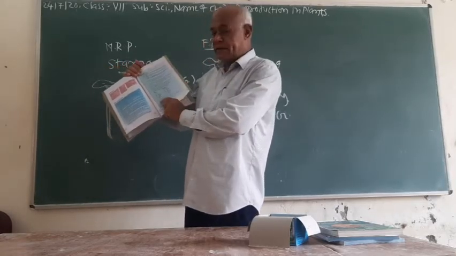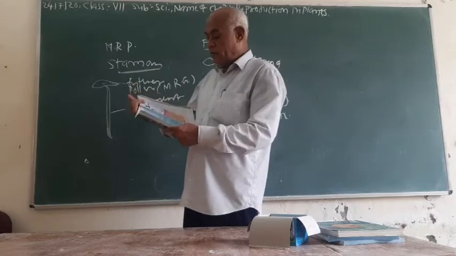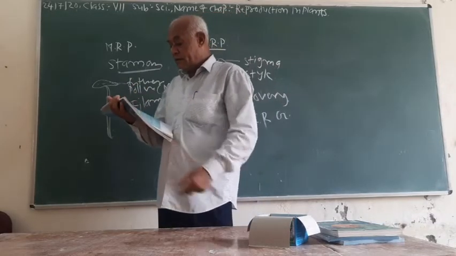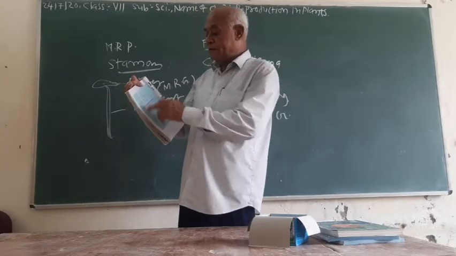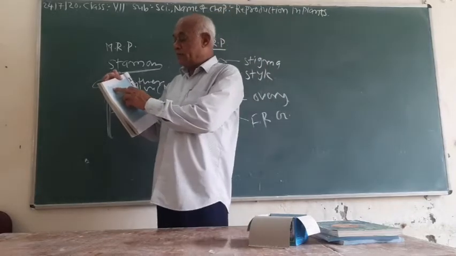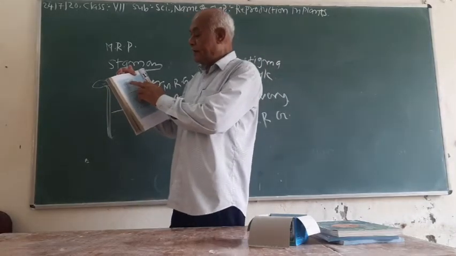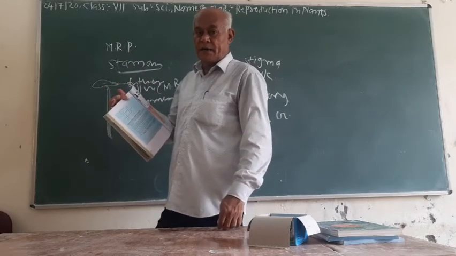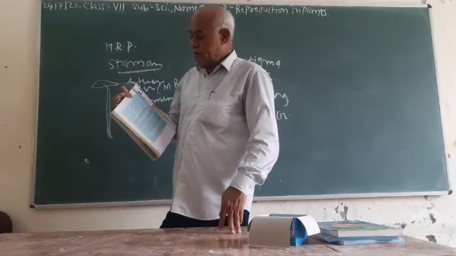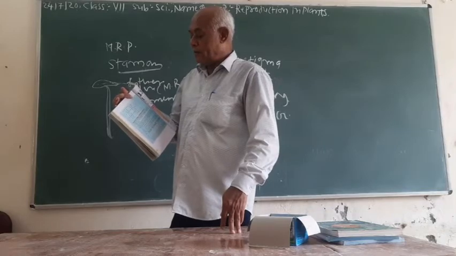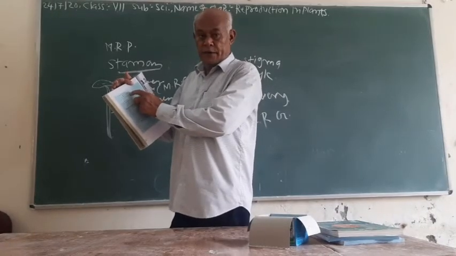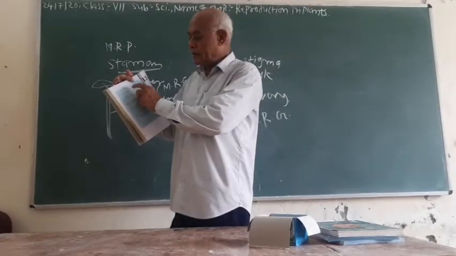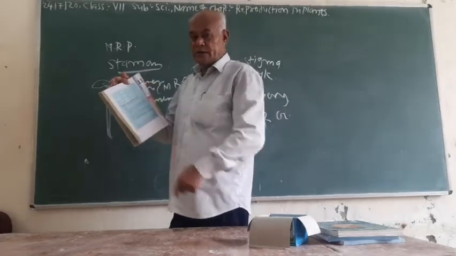Now move toward question C. Mature ovary forms, options given as seed, stamen, pistil, and fruit. We know that after fertilization, the ovary matures and is converted into the fruit. Therefore, the correct answer to this question is fruit.